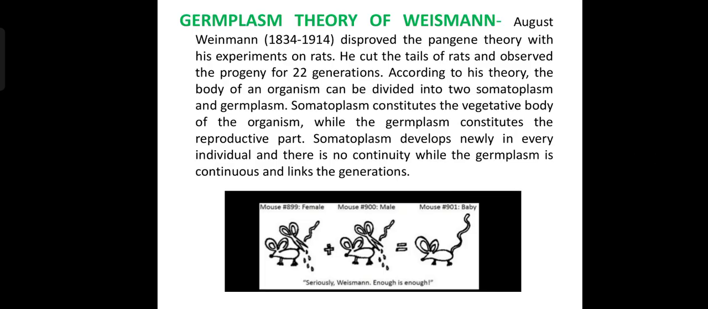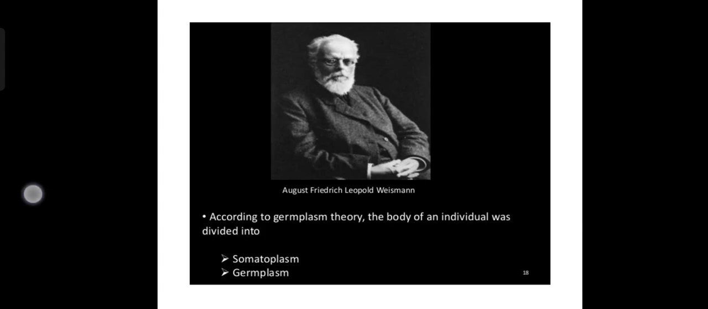Next is the germplasm theory of Weismann. Now, August Weismann disproved the pangenesis theory with his experiments on rats. What he did was he cut the tails of rats and observed the progeny for 22 generations. According to his theory, the body of an organism can be divided into two: somatoplasm and germplasm. Somatoplasm constitutes the vegetative part of the organism and germplasm is the reproductive part. Somatoplasm develops newly in every individual and there is no continuity, while germplasm is continuous and links the generations.